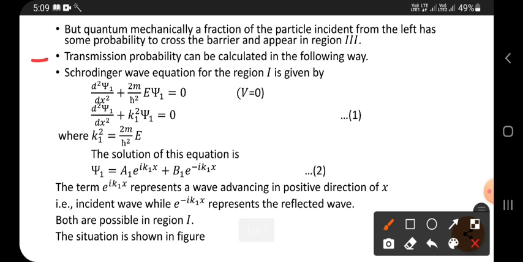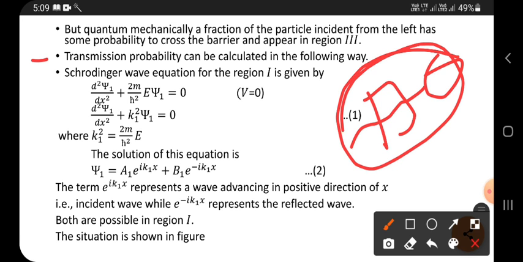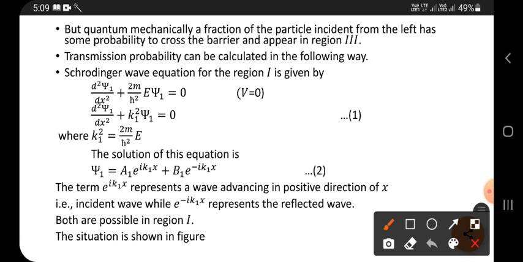So the transmission probability can be calculated in the following way. Transmission means how many particles are penetrating through this barrier and appearing outside in region 3. So we are going to calculate the transmission probability for the rectangular potential barrier. For this, I am going to apply the Schrodinger time independent wave equation for 3 regions: region 1, region 2 and region 3.